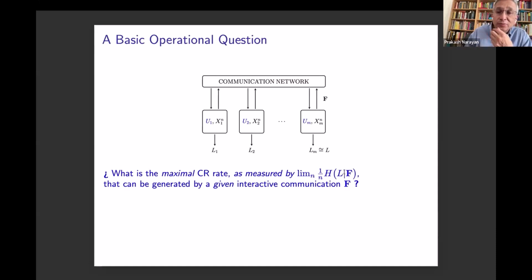And the question is, for a given communication protocol, what is the maximum common randomness rate that can be generated by these M terminals? So I want to stop here and pause here and ask, is the model clear?